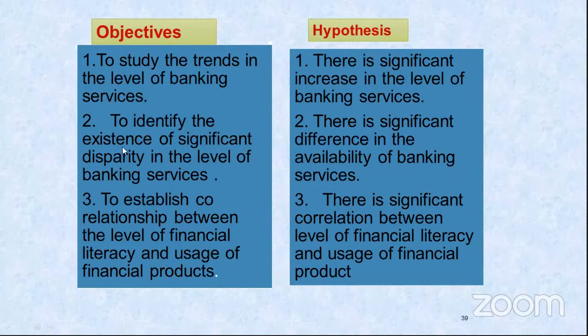Objective is existence of significant disparity. So there is a significant difference, yes or no, either alternative or null hypothesis. To establish correlationship between financial literacy and usage, there is a significant correlationship.